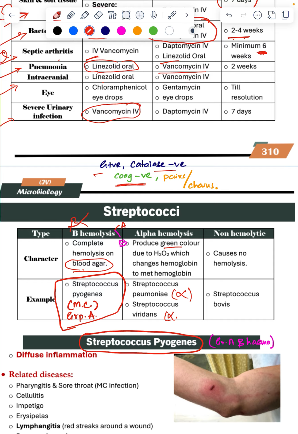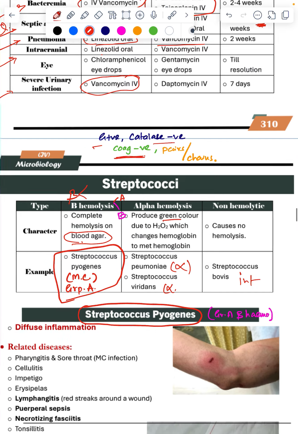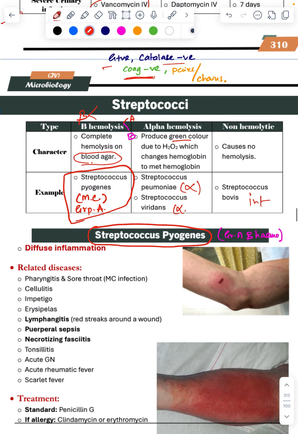And non-hemolytic is bovis, in the intestine, while lungs and viridans are alpha. Now Streptococcus pyogenes, just now we read, is group A beta hemolytic. So this is most commonly asked: beta hemolytic group A Streptococcus pyogenes.